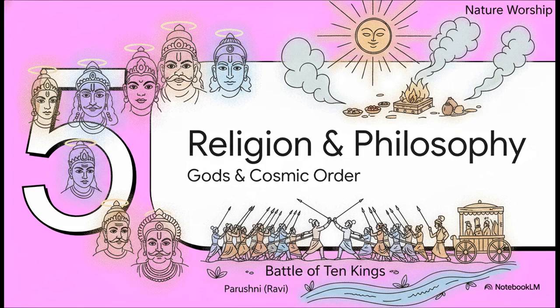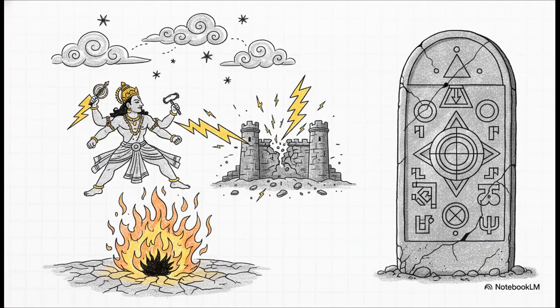Section 5. Religion and Philosophy. Gods and Cosmic Order. Their early religion was deeply rooted in nature worship and yajnas, which are sacrifices. They practiced a really fascinating philosophical concept called Ika Ike Vada. Basically, this meant that whichever god they happened to be praising in that specific moment was considered the supreme deity. It was also an era of epic, legendary conflicts, most notably the famous Battle of 10 Kings, which was fought on the banks of the Parushni, or what we now call the Ravi River.